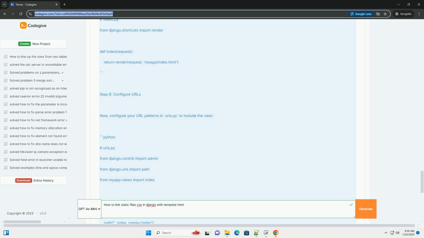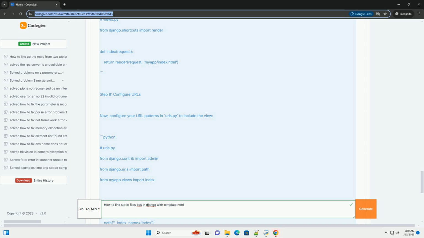Step 5. Create a CSS file. Create a simple CSS file named styles.css in the myapp/static/myapp/css/ directory. Step 6. Create an HTML template. Now, create an HTML file named index.html in the myapp/templates/myapp/ directory and link your CSS.